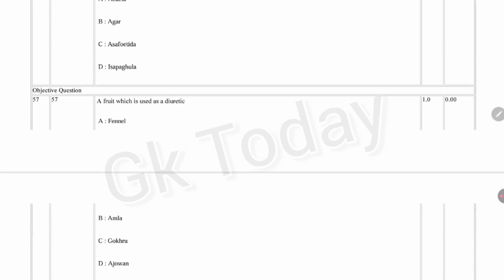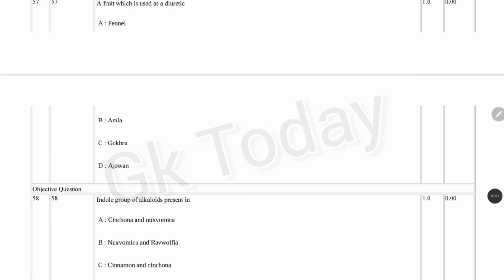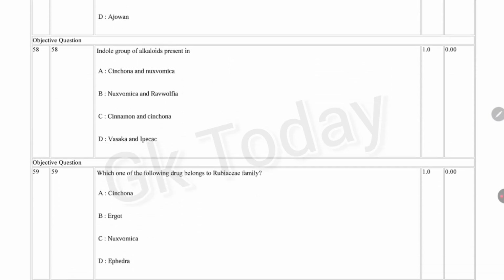Next question. A fruit which is used as a diuretic: fennel, amla, gokhru, ajwain. Correct answer is option C, gokhru.